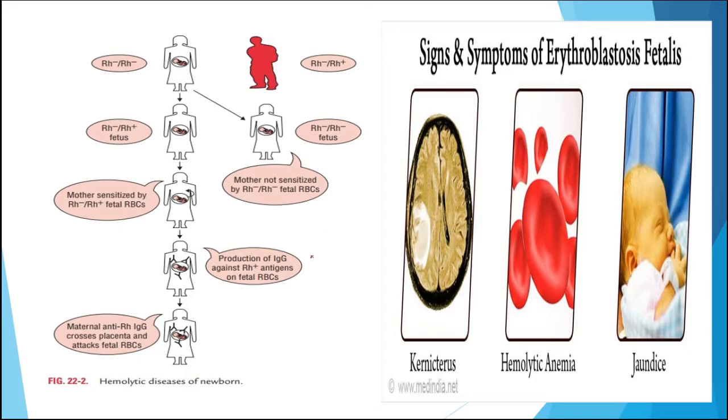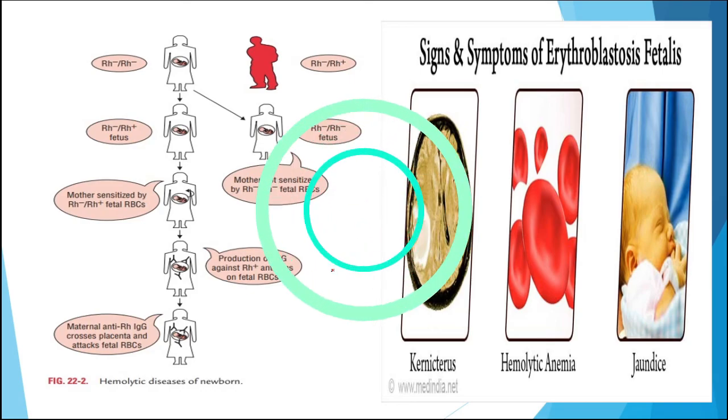During the second pregnancy, IgG against the Rh positive antigens on fetal RBCs enters through the placenta and attacks the fetal RBCs. That results in anemia as well as jaundice, and the survival of the baby will be risky.